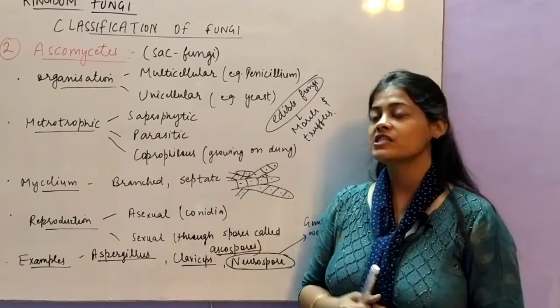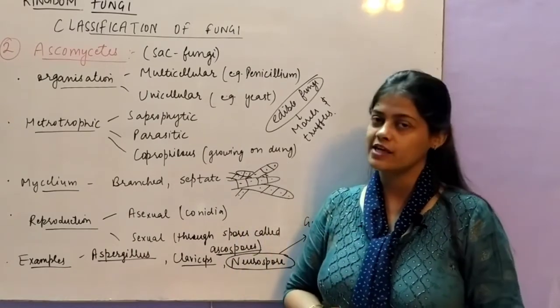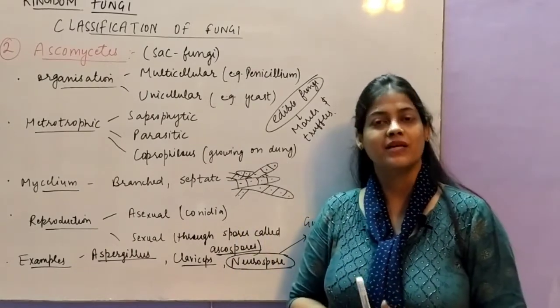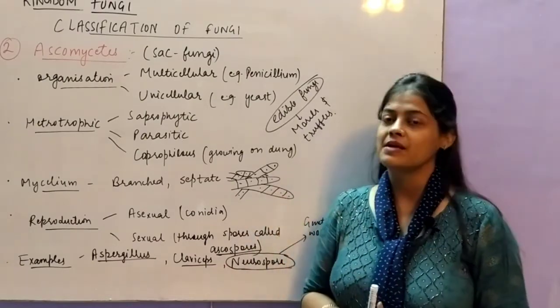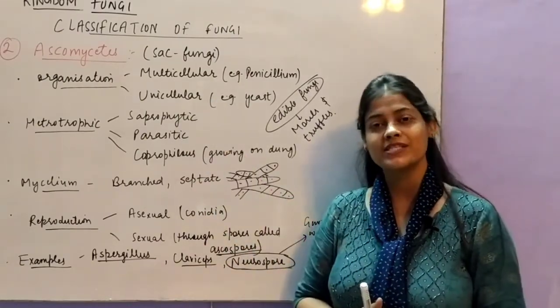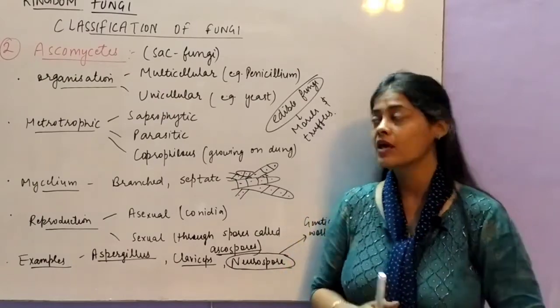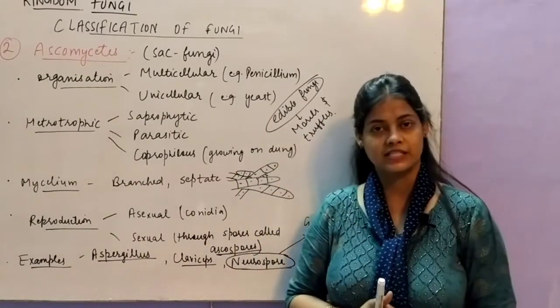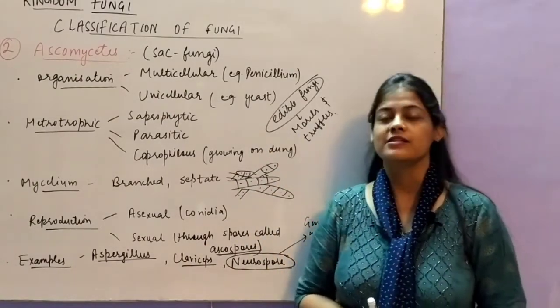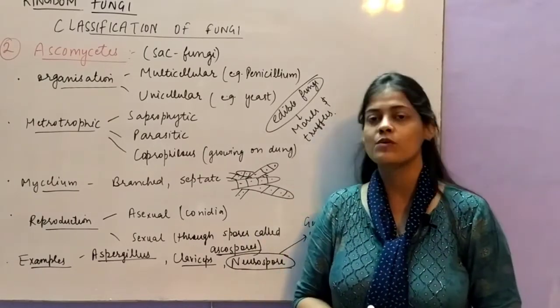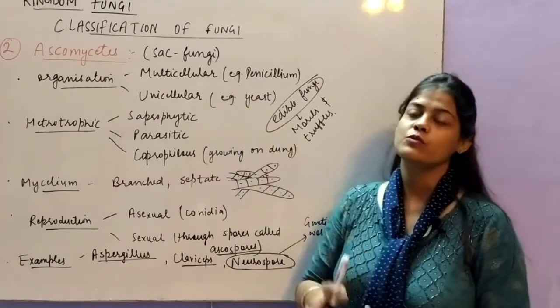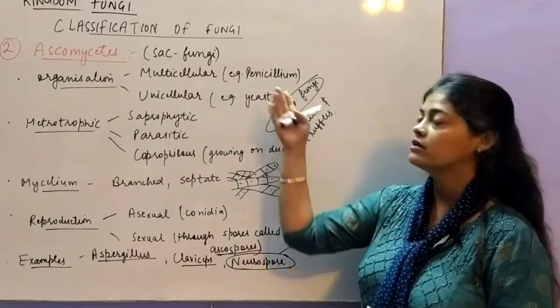Their organization is most commonly multicellular. As I told you, kingdom Fungi is multicellular eukaryotic organisms, but there are some exceptions which are unicellular eukaryotes, which include yeast. So yeast, you know, is a unicellular eukaryote which comes in this group, Ascomycetes. The others, the most common, are multicellular, like Penicillium.